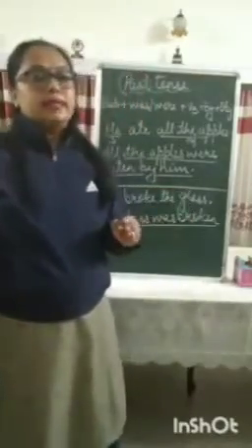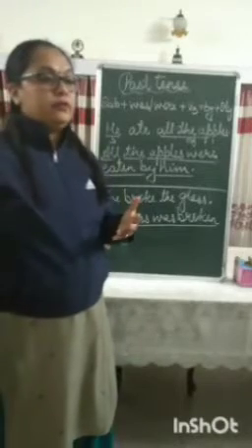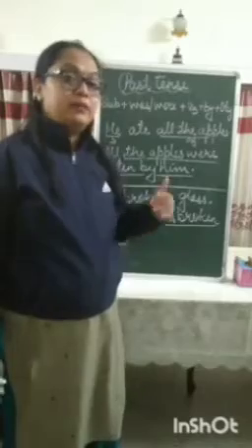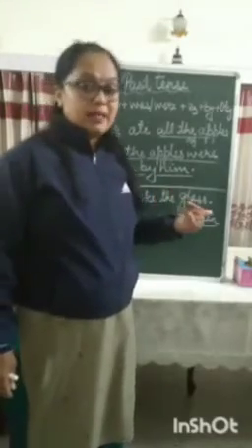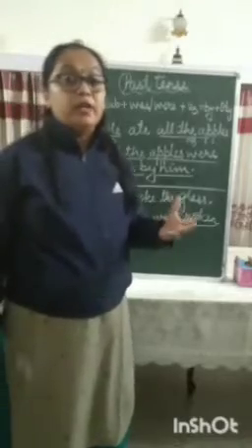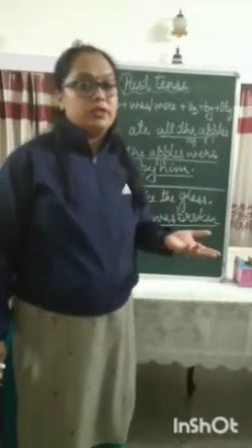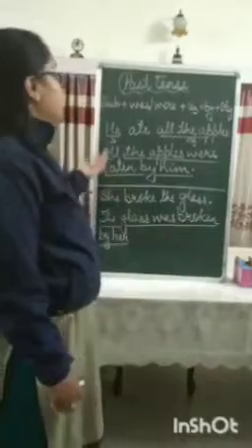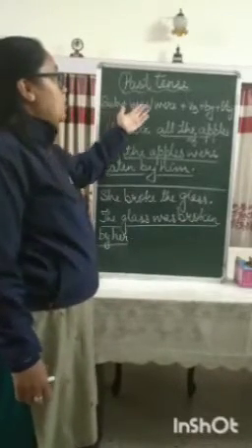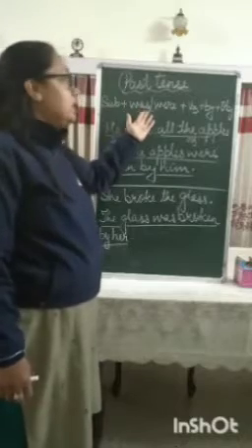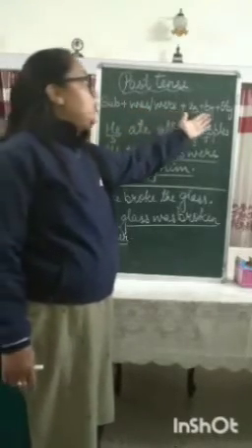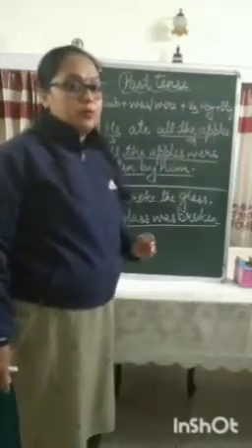Now comes the sentence structure of changing active voice into passive voice when the verb is in the past tense. If in active voice the verb is in past tense, how will you change it into passive voice? For that, the sentence structure is subject plus was or were: was if the subject is singular, were if the subject is plural. Then the third form of the verb followed by by, followed by the object.